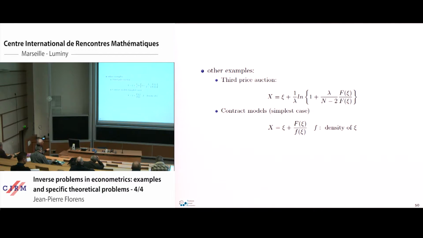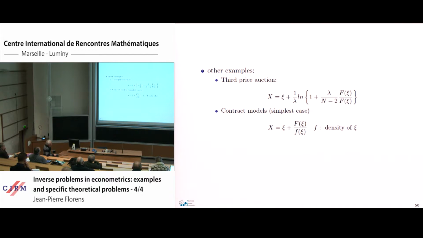So we have this type of Nash equilibrium, where lambda is some parameter characterizing the utility curve, the form of the utility of an agent. If they are averse to risk or if they are risk lovers, there is a different value of lambda. Lambda is assumed to be a given parameter. So here we are in the case where we have capital F divided by small f, the density of psi.